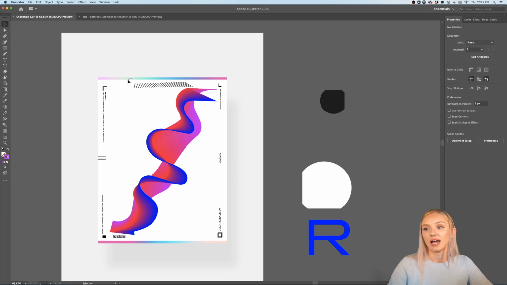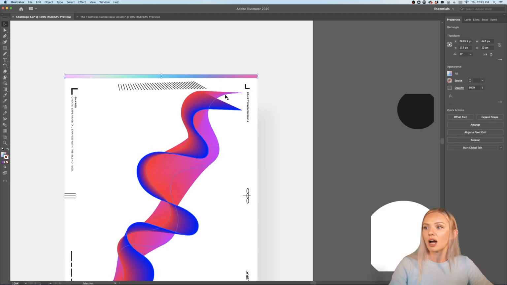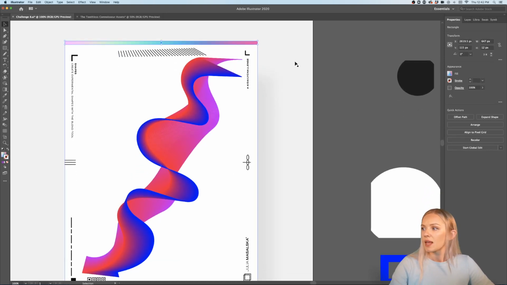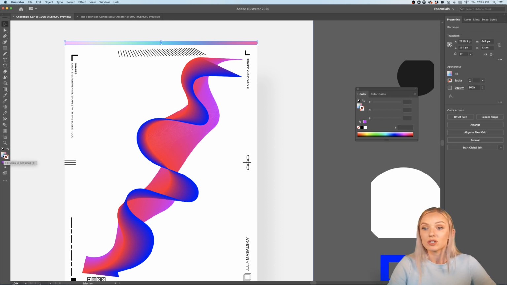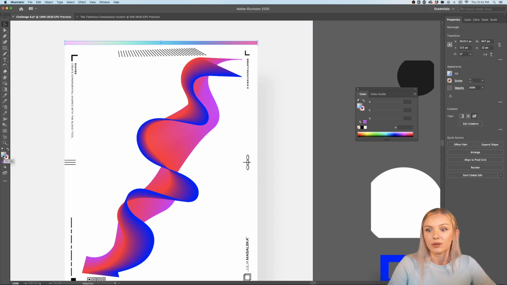So what I want to do is, since I have locked these objects, I want to click Command Shift Command Option 2, and I have unlocked my objects again. So now I'm going into my gradient, and I'm going to edit my gradient right here. Sometimes it doesn't show the options for the gradient because you have selected an outline, and my outline does not have any color filled. So Illustrator doesn't know that I want to edit the gradient. But now, since I have the gradient selected, I can edit the gradient.